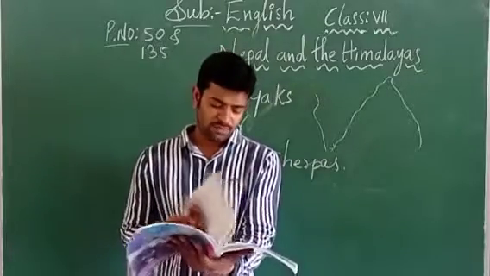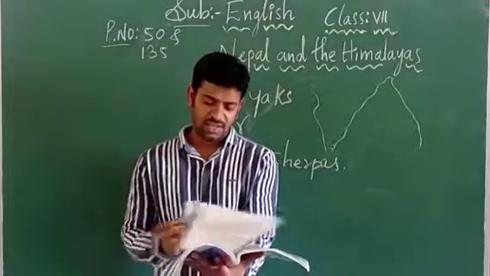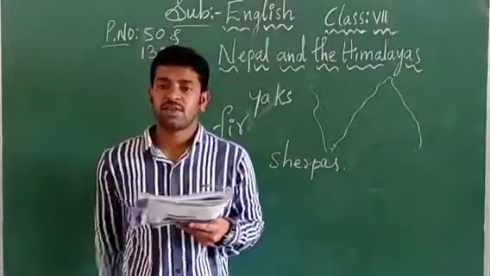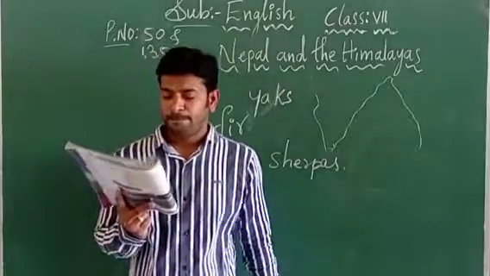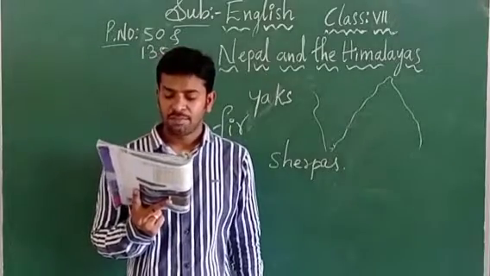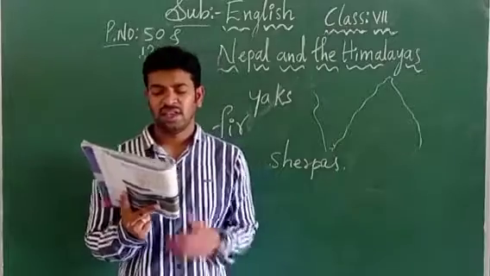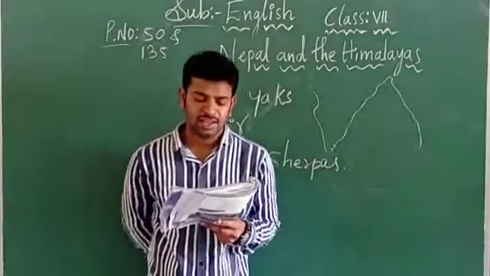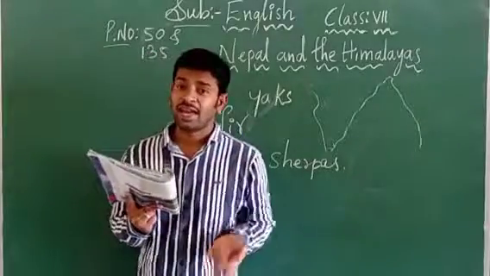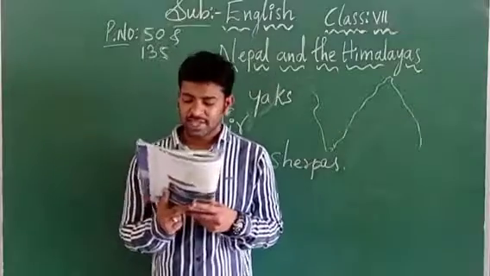Related to this lesson, some questions are given, children. If you go back to page number 50 and 51, a few questions are asked. Choose the right answer from the choices given below. First one: the passage is about dash. About Nepal, about the Himalayas and the Sherpas, or none of this. This complete passage is telling not only about Nepal, not only about the Himalayas, but about the Himalayas and the Sherpas. Answer C is the correct one.